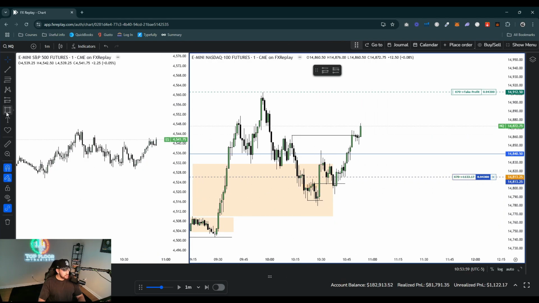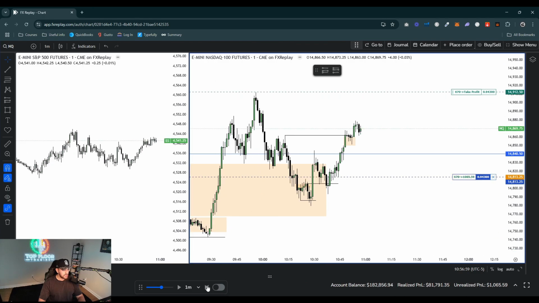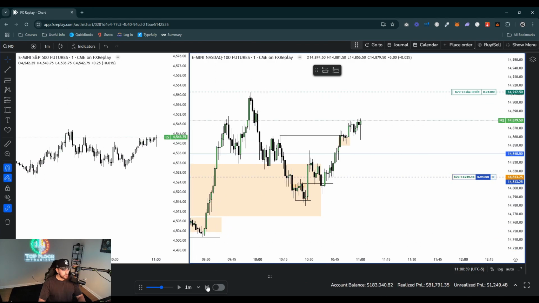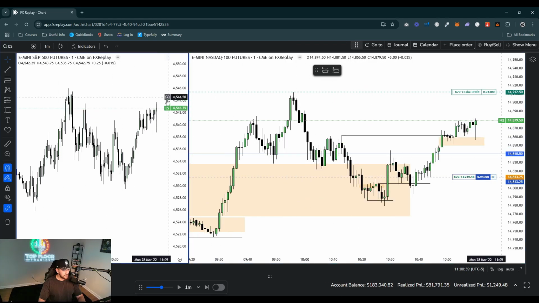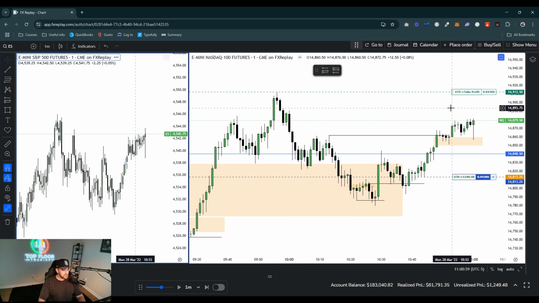Let's see. Okay, so this fair value gap broke this high, swept this high. So I would expect it to continue, right? I would expect this to hold and deliver up to this high up here. Let's go ahead and see if it happens. Push up. Okay, so we made another fair value gap here. We respected it to move higher. Looks like yes, it's pretty close to this high here.